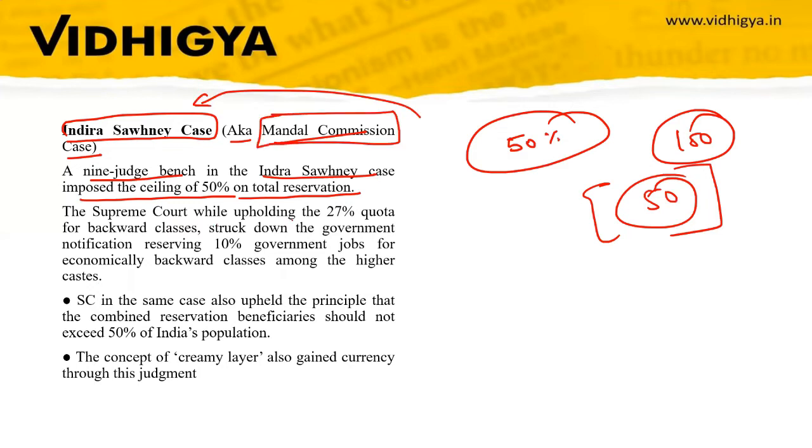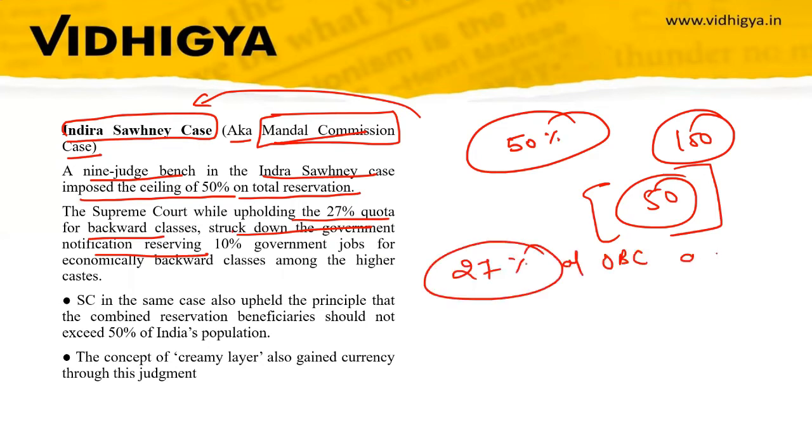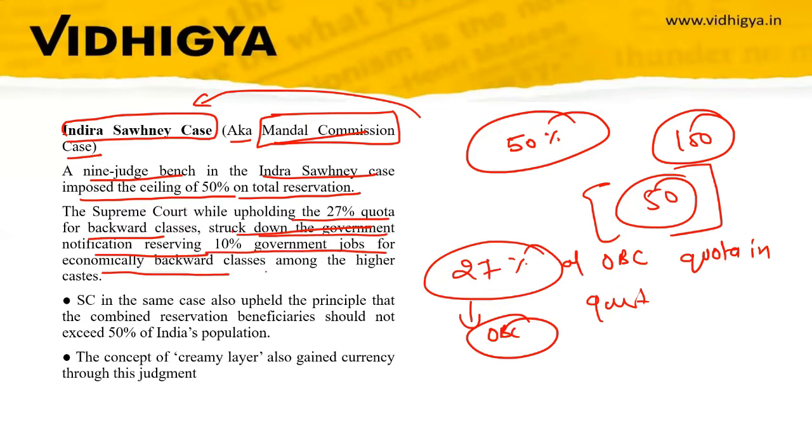The Supreme Court, while upholding the 27% quota for backward classes, struck down the government notification. In this case, the provision related to the 27% OBC quota came into question. So the Supreme Court upheld this 27% reservation for other backward classes, while it struck down the notification reserving 10% of government jobs for economically backward classes among the higher castes.